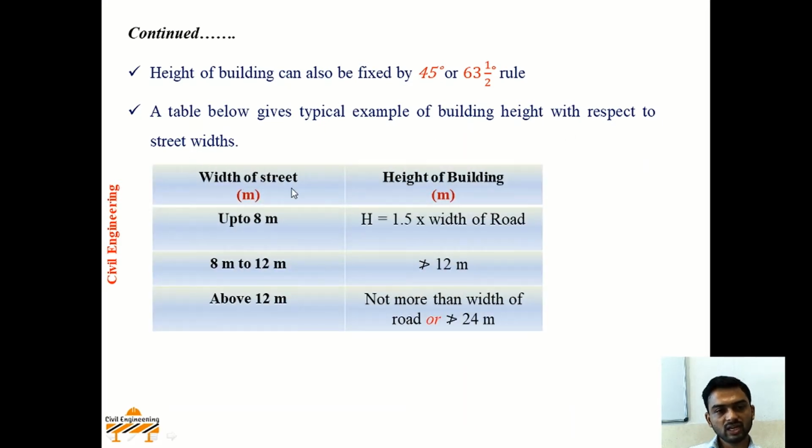Now width of street is up to 8 meter, and height of the building will be or should be 1.5 into width of the road. Whereas when width of the street is 8 meter to 12 meters, height of the building should not be more than 12 meters. And if width of street is above 12 meter, then height of the building should not be more than the width of the road or should not be greater than 24 meters. In this way, height regulations for the building should be followed.